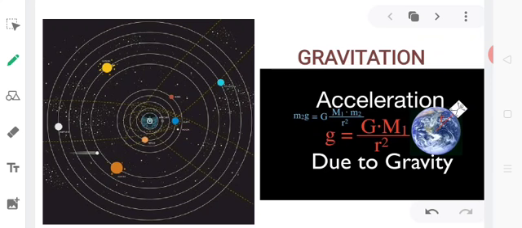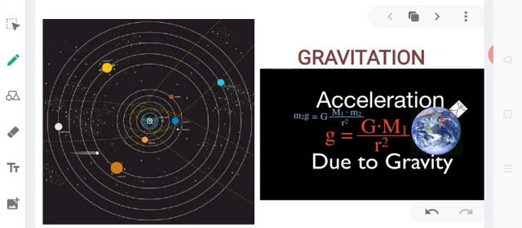I'd also told you about Kepler's laws of planetary motion and how Sir Isaac Newton was able to deduce the inverse square law using Kepler's third law. So today we will introduce a new topic in our discussion, that is acceleration due to gravity.